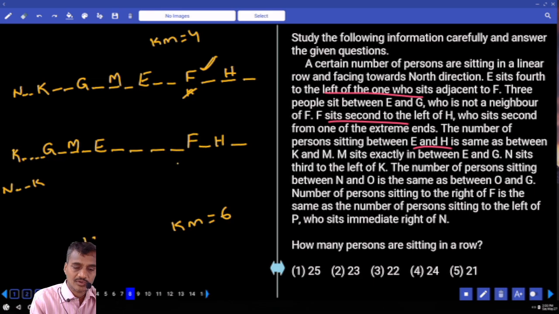N and O, O and G, the number of persons must be the same. That means O must be exactly in between N and G. If O is exactly between N and G, then K and O must be in the same place, which is not possible. So this case is not possible.